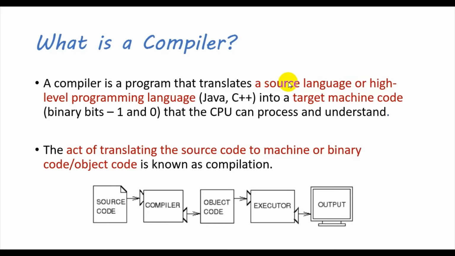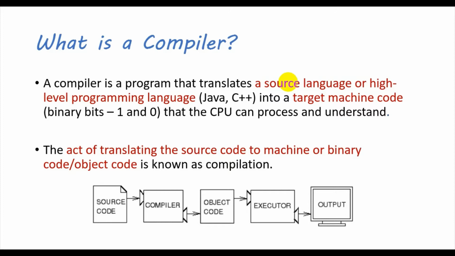What is a compiler? A compiler is a program that translates a source language or a high-level programming language into a target machine code, which means we write code in any language. You can code in Java, you can code in Python, any language; that is called source code.